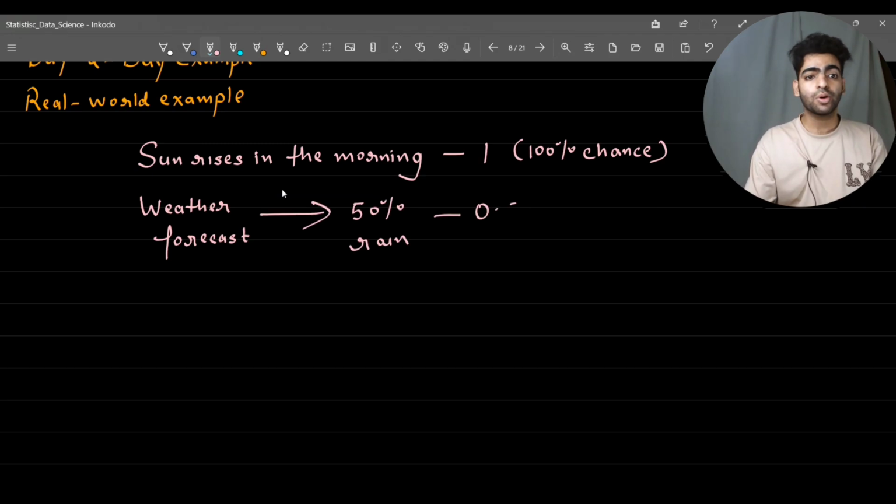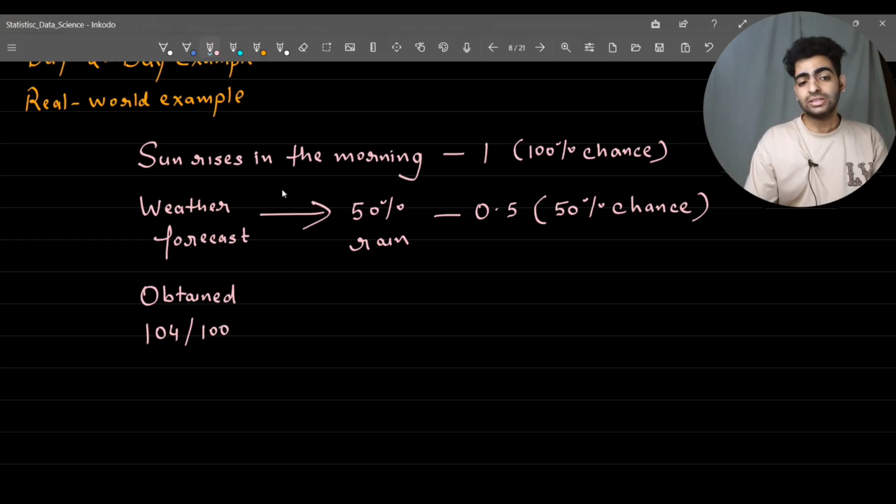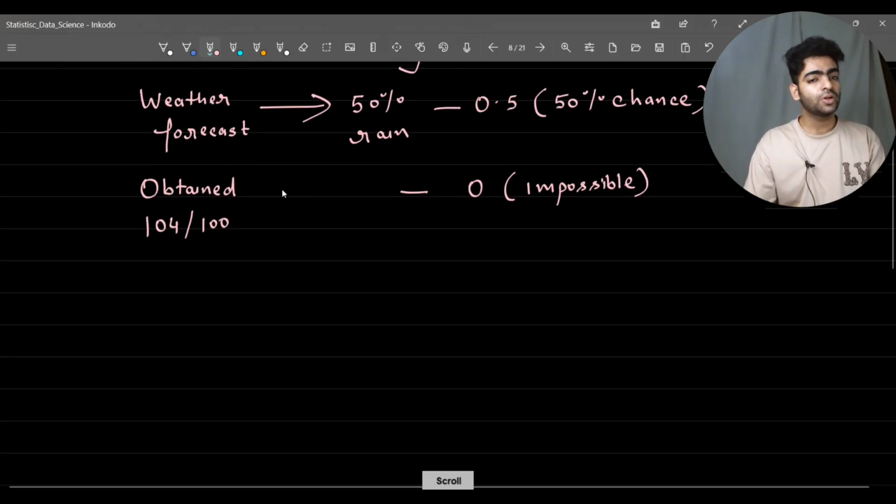It means we have a probability of 0.5, or a 50% chance that it will rain today. Imagine one of the students has obtained 104 marks out of 100.